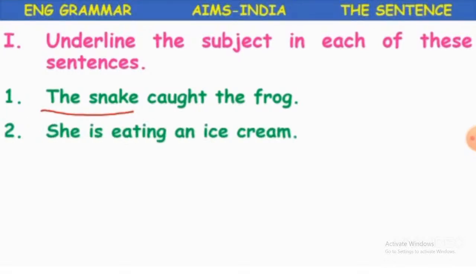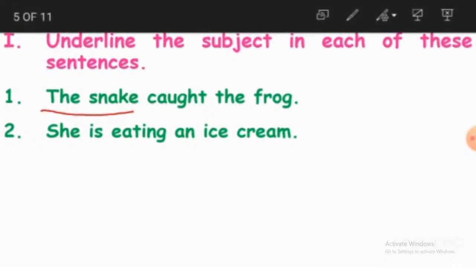The second sentence: she is eating an ice cream. So who is eating an ice cream? We are talking about a girl, and so we are calling her she here, and this she is a pronoun. This she is a pronoun because instead of the noun we are naming her as she.